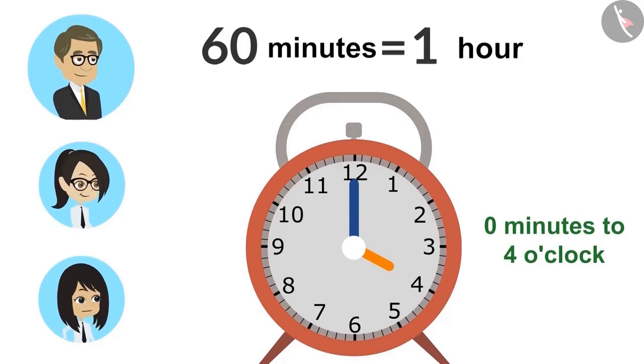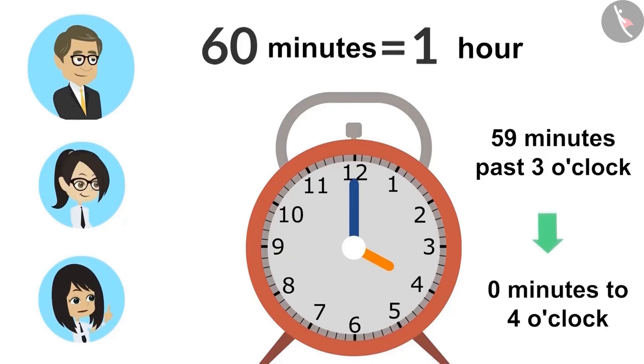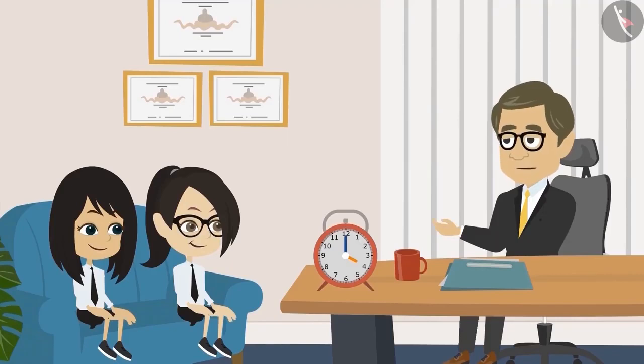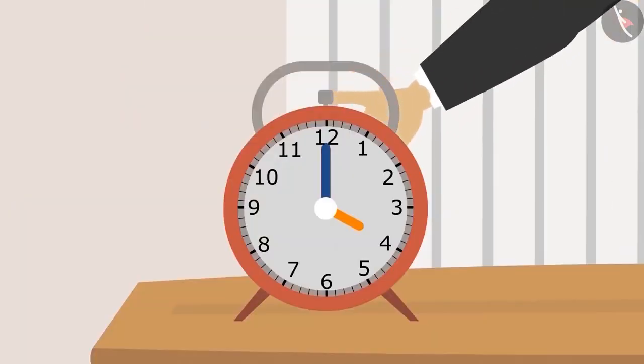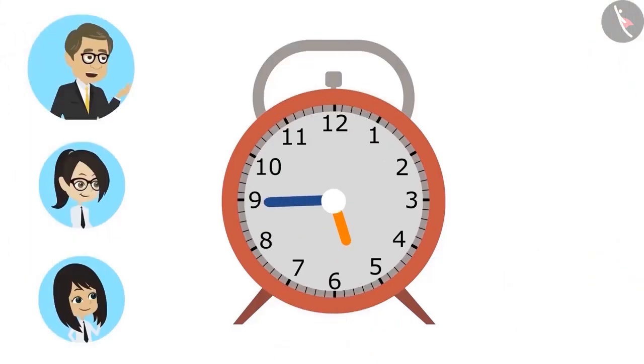I got it, sir. After 59 minutes past 3 o'clock, it is better to say 0 minutes to 4 o'clock. Absolutely right, Neha. Or we can say it's 4 o'clock. If the minute is 0, then it is not necessary to say it. I will show you one more time on the clock now. Tell me, what time is it?